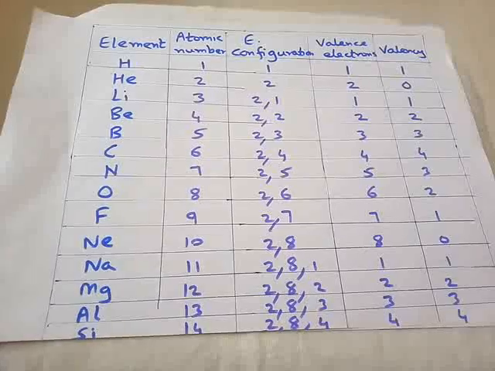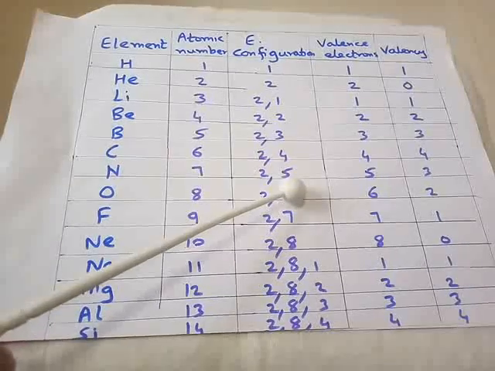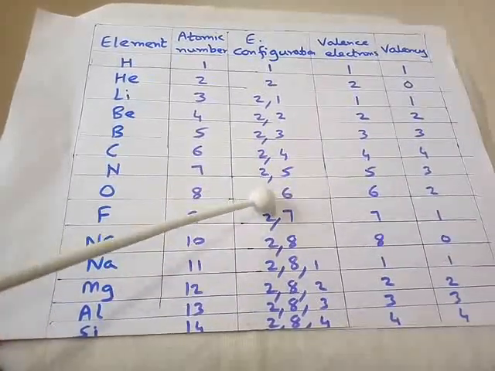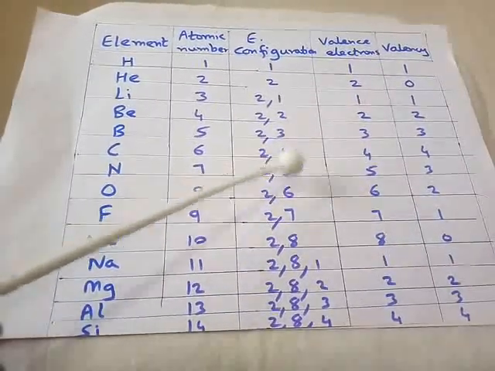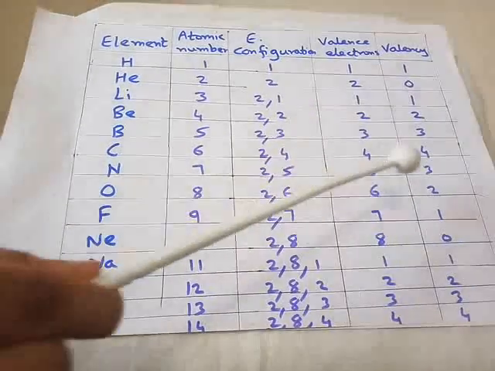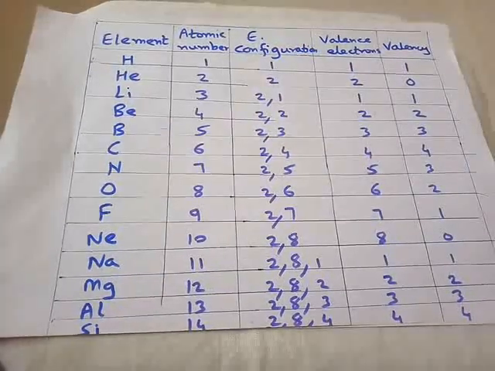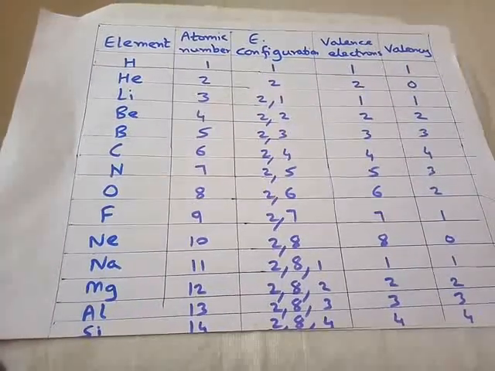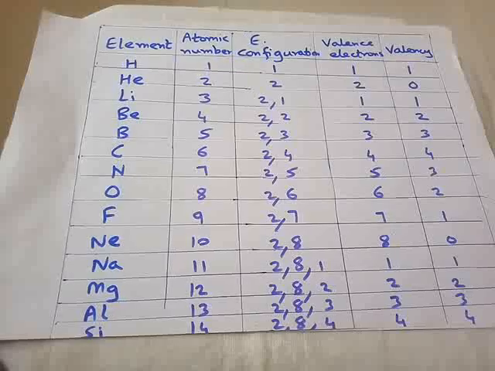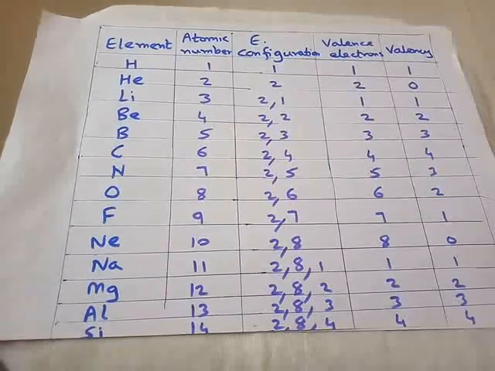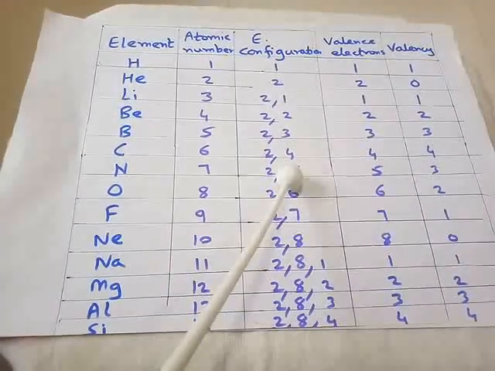Now here be careful. What will nitrogen do? It will not give away these 5 electrons. Instead, nitrogen will accept 3 electrons. So by accepting 3 electrons, here it will be 5 plus 3, 8. So with 2 and 8, nitrogen will be stable. So valency is 3, not 5. One thing you keep in mind, many children have confusion that the number of electrons in the outermost orbit means valency. No. The number of electrons which are donated or accepted for the element to become stable is valency. So valency is 3 because nitrogen will accept 3 electrons.